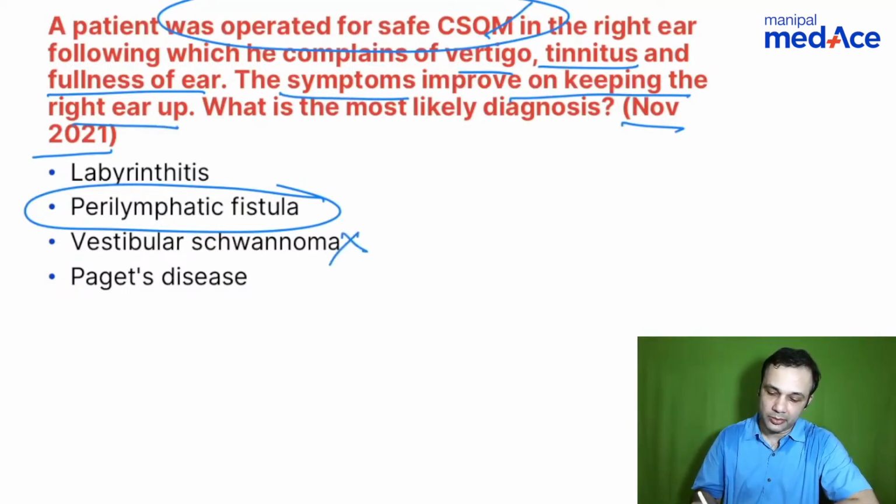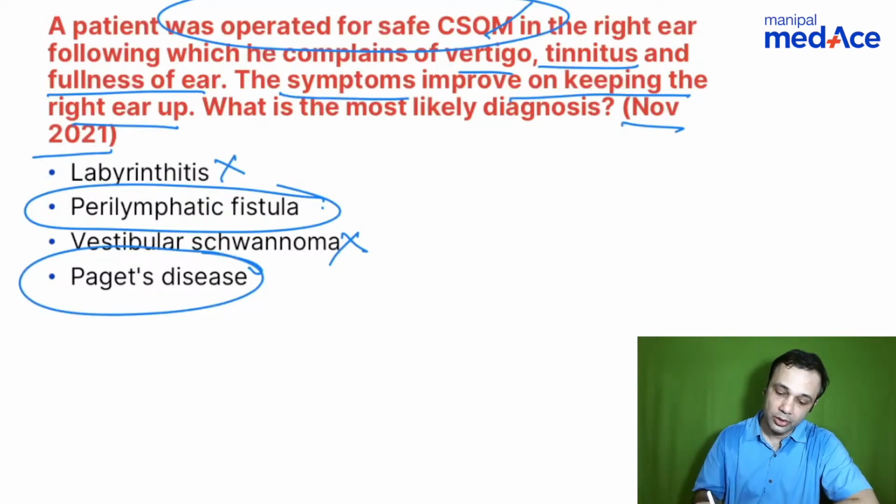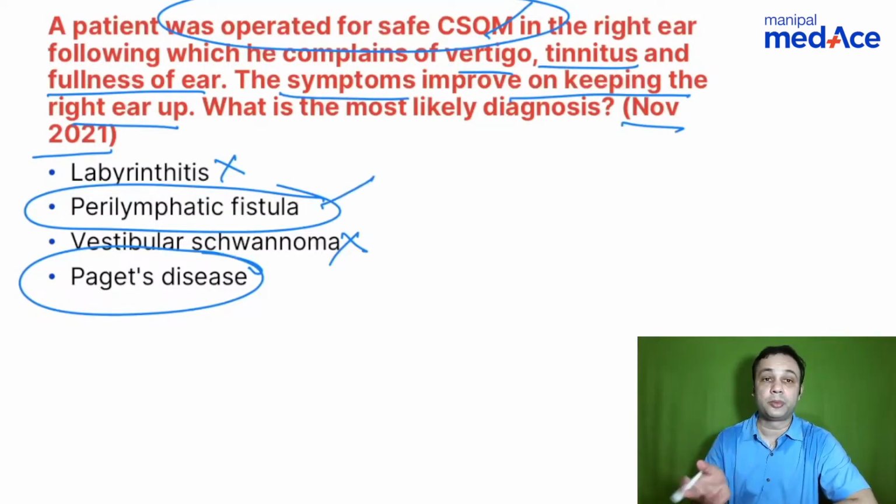You will not think in terms of a vestibular schwannoma. Labyrinthitis will be there throughout the day, so you will not think in terms of labyrinthitis. Pediatric disease, I don't know why it has come here. So perilymphatic fistula is a straightforward option. Once again, a third window phenomenon, what you see, right?